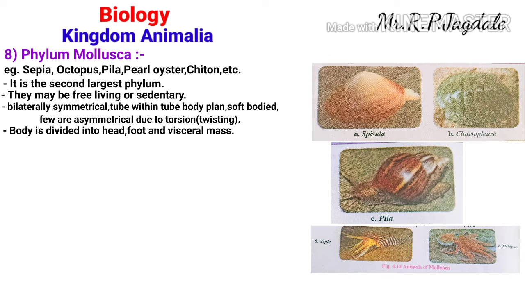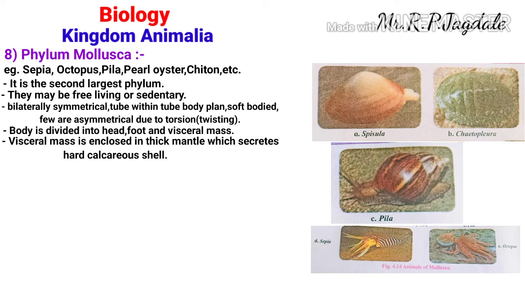We know that head and foot, but the visceral mass is enclosed in the thick mantle which secretes a hard calcareous shell. Some of the animals from this phylum have a calcareous shell on their body. Within that shell is the visceral mass, and that visceral mass secretes a shell around them, for protection purposes.